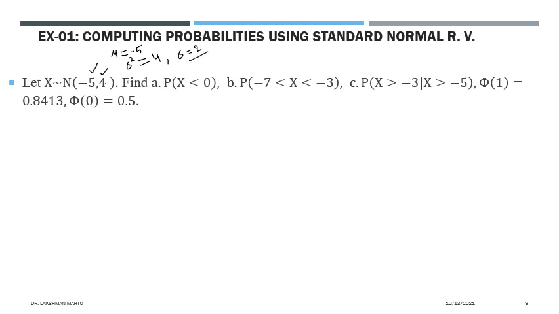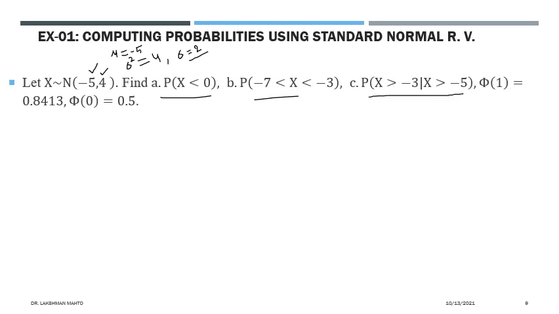Now the questions: find the probability that x takes a value up to 0. Second, find the probability that x takes a value from -5 to -3. Third, find the conditional probability that x is greater than -3 given that x is greater than -5.